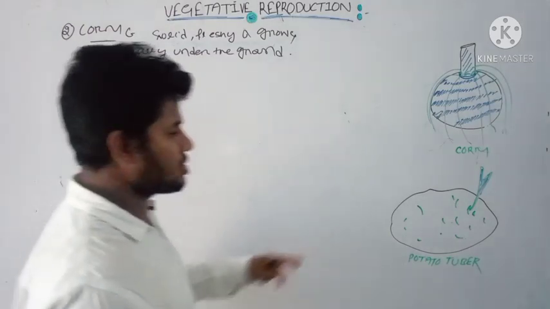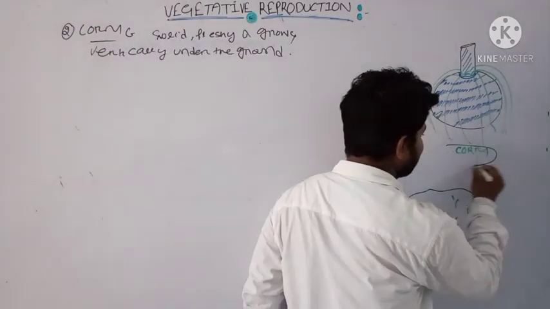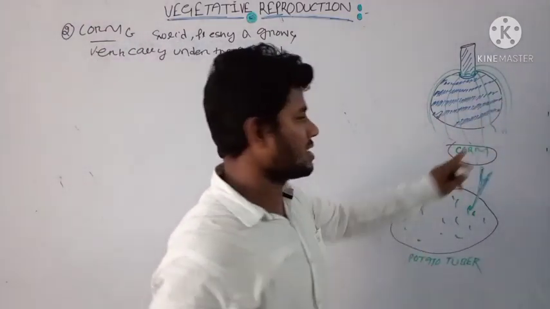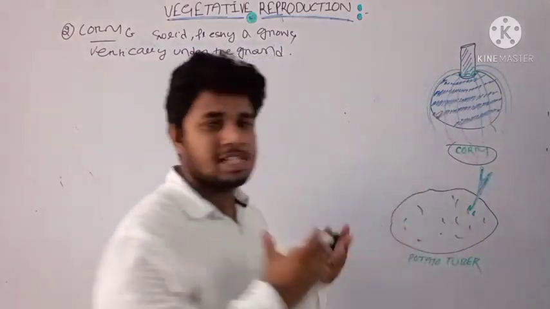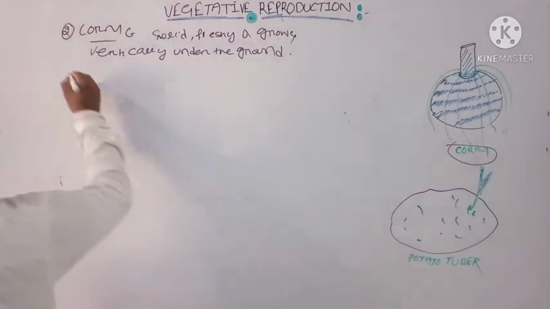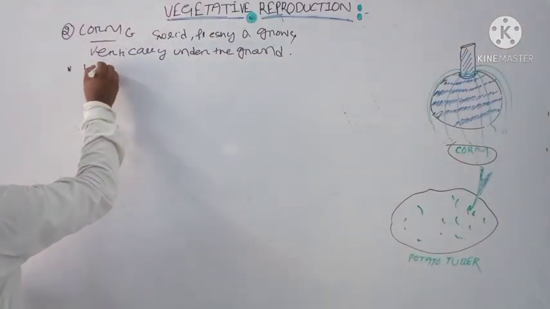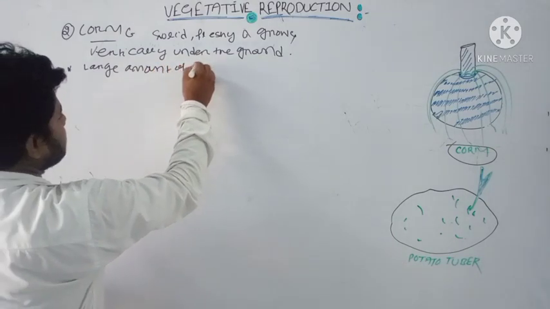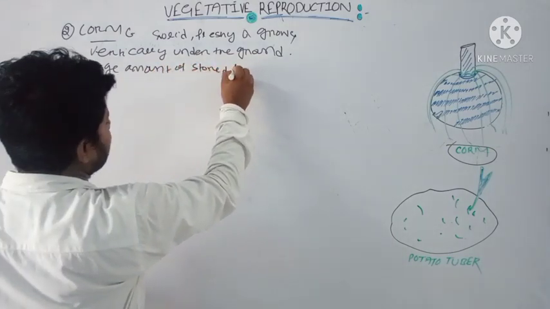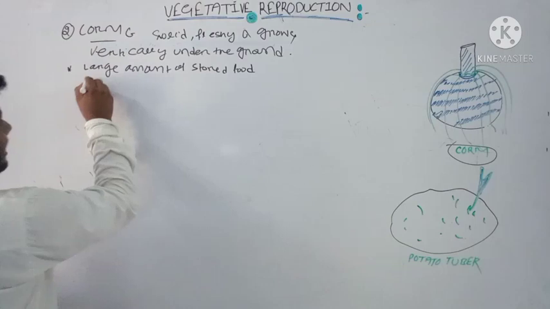This is the structure of a corm. Here you can see this is a very hard and solid structure, and there is a large amount of stored food material.